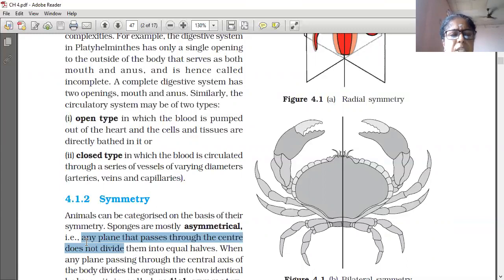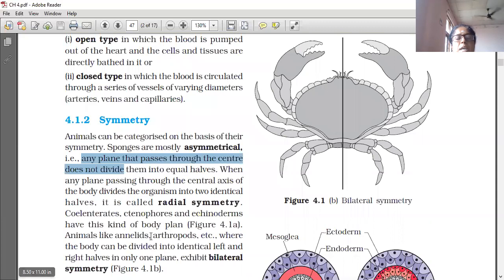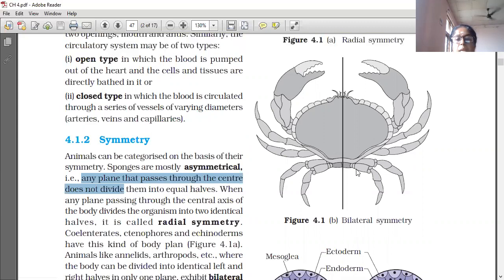When any plane passing through the central axis of the body divides the organism into two identical halves, it is called radial symmetry. Coelenterates, ctenophores and echinoderms have this kind of body plan. Animals like annelids and arthropods, where the body can be divided into identical left and right halves in only one plane, exhibit bilateral symmetry.